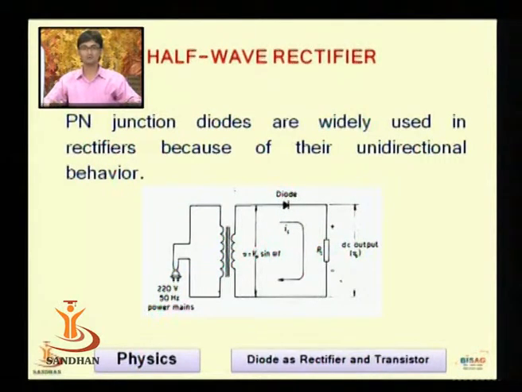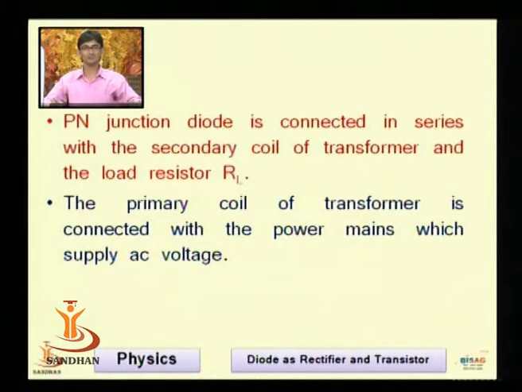Here the diagram shows the basic half wave rectifier circuit. At the first part, it has a 220 volt and 50 hertz power supply. There is a transformer, and then we use one diode, and the output of the diode is connected to the load resistor RL, from where ideally we expect pure DC. But as I told you earlier, we are not getting 100% pure DC. The PN junction diode is connected in series with the secondary coil of the transformer and the load resistor. The primary coil of the transformer is connected to the power mains, which supplies the AC potential, 230 volt with 50 hertz.